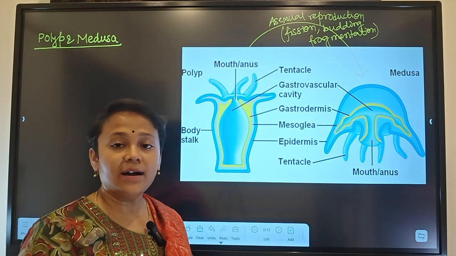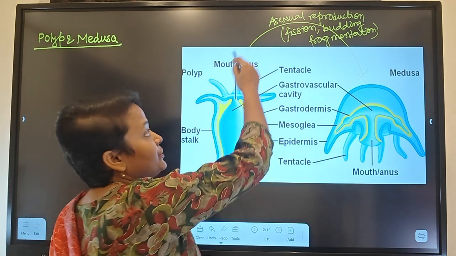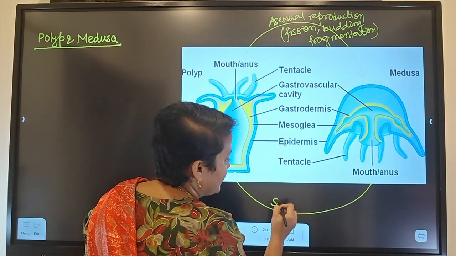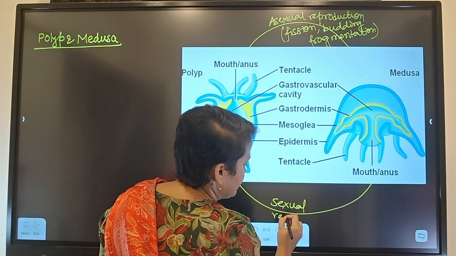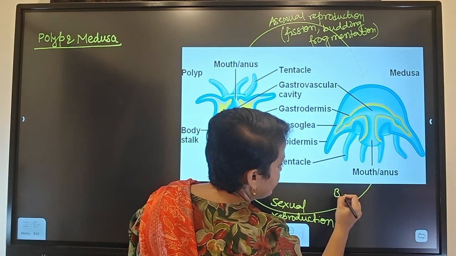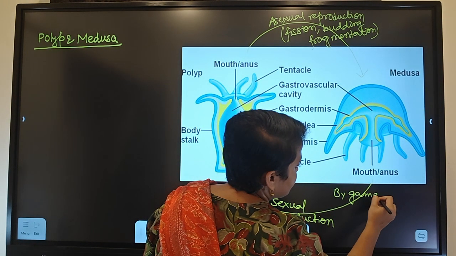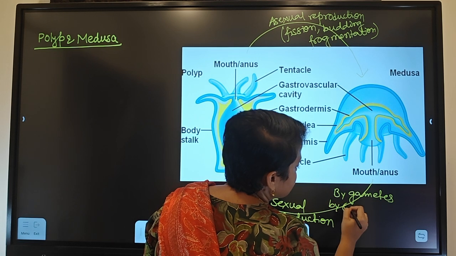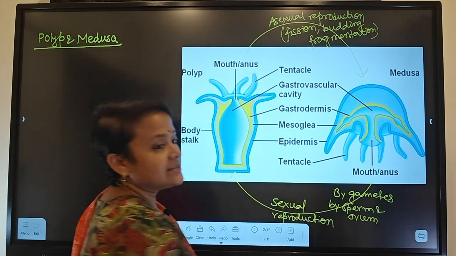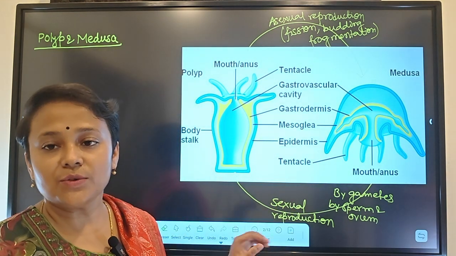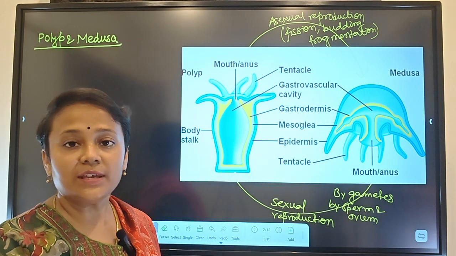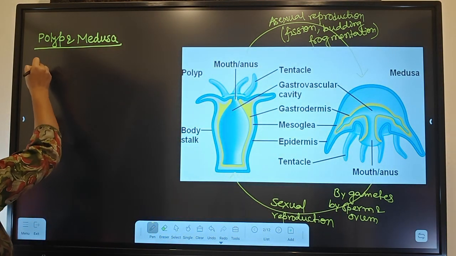And in Obelia, the polyp will produce medusa and medusa will produce polyp by sexual reproduction. We know that sexual reproduction means production by gametes, right? Means by sperm and ovum. So there will be fertilization, zygote formation. Zygote will develop to larva, larva to then polyp.